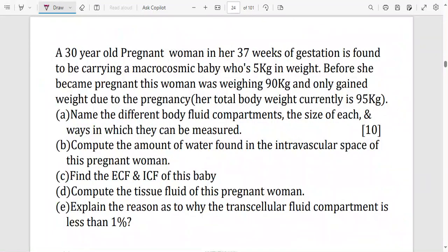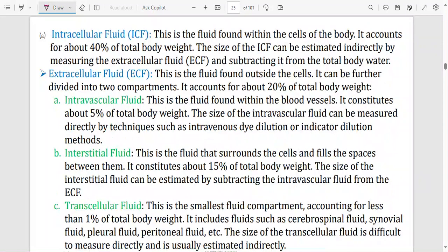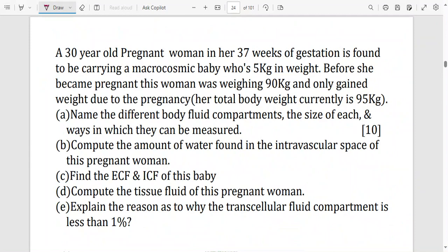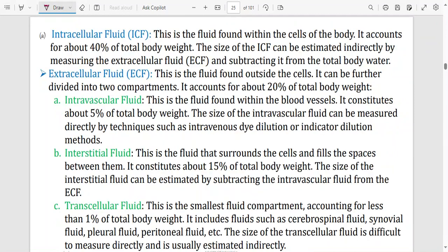And then the second part was saying the size of each. ICF is 40% of the total body weight. ECF is 20% of the total body weight. Of the ECF, plasma is 5% of the total body weight. Interstitium is 15% of the total body weight. Transcellular is less than 1% of the total body weight. That's why we take it negligible. And ways in which they can be measured. Now, how can you measure these compartments? We'll talk about that.